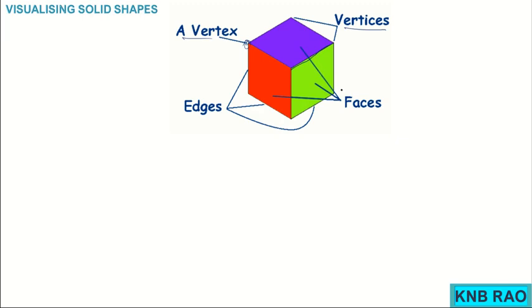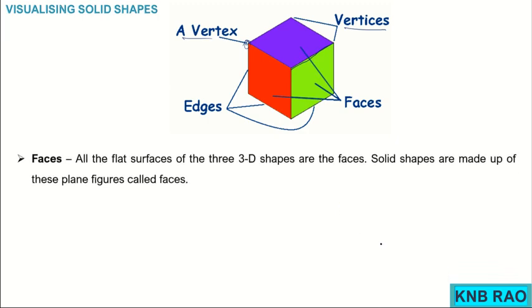Okay. So surfaces which are part of regions are called faces. As a definition, all the flat surfaces of 3D shapes are the faces. Solid shapes are made up of these plane figures called faces.